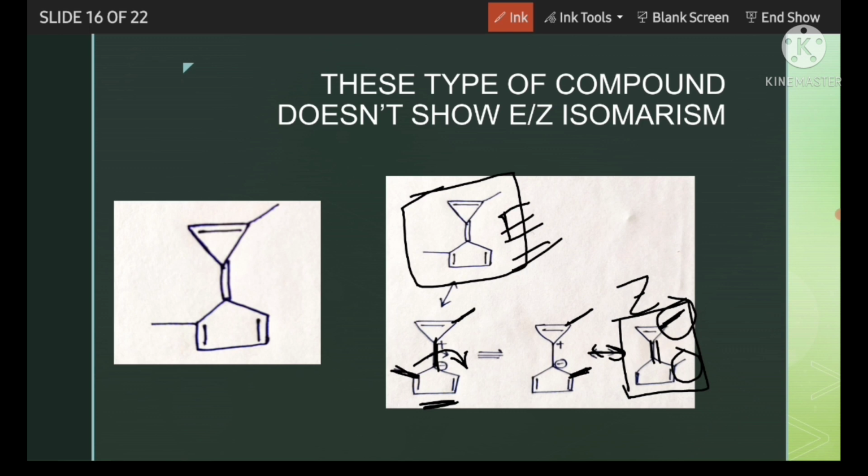So if I take this compound, we get both E and Z forms simultaneously, so we can't assign E or Z in this type of system. Similarly, I can give you another example.